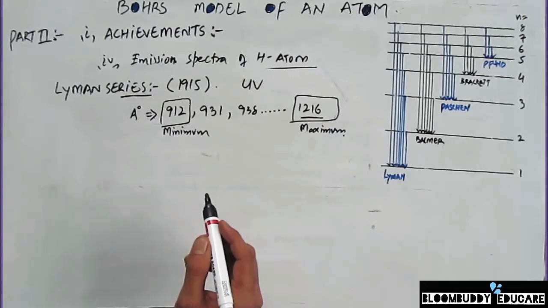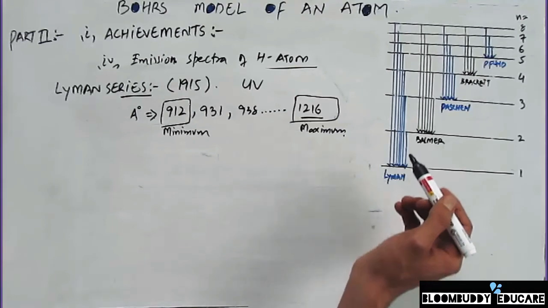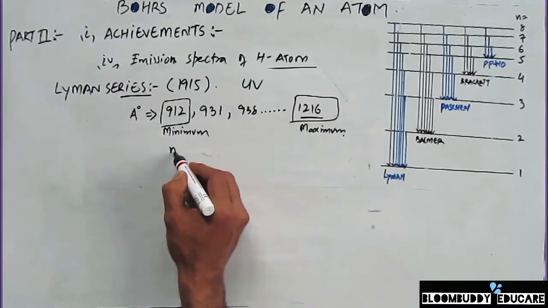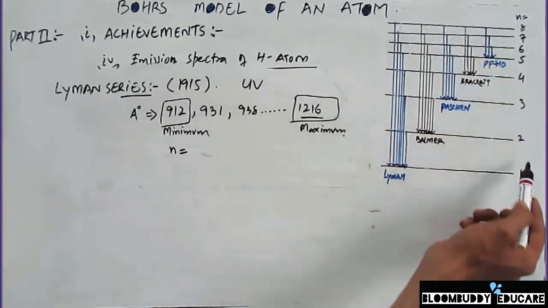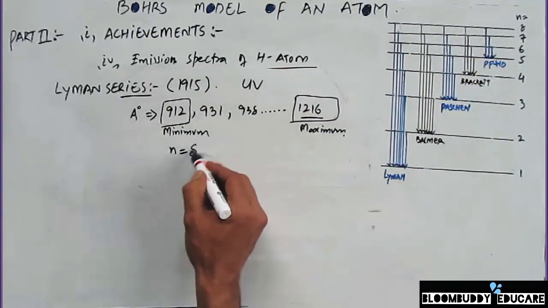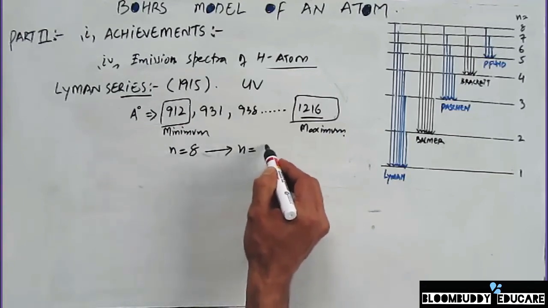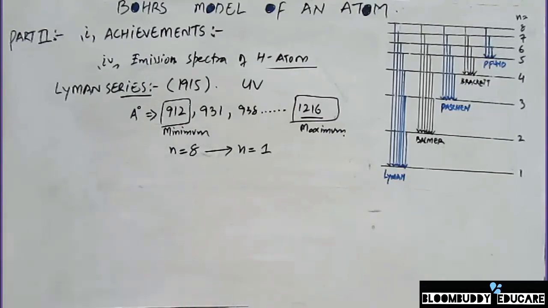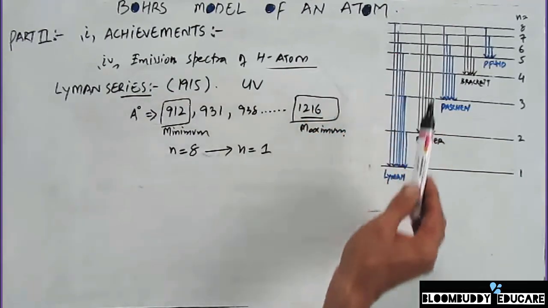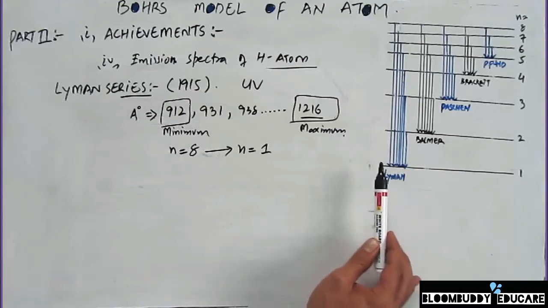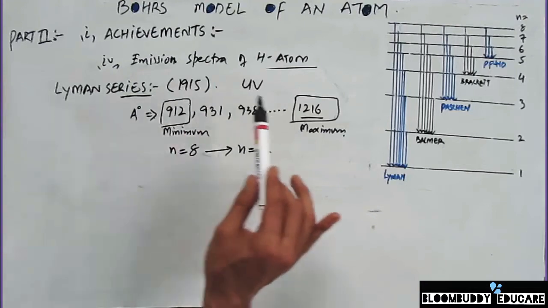So you will see that in case of Lyman, what happens is the electron basically jumps from an energy level, in this case you can see it's jumping from the 8th energy level, or 8th orbit, to an orbit which is 1. So basically, whenever an electron jumps from a higher energy orbit always to the first energy level, that case of spectral series is always known as the Lyman series, and it lies in the UV region.